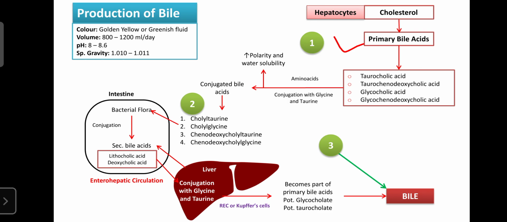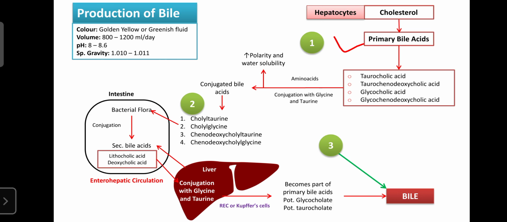These enter the liver through the portal vein, which is known as the enterohepatic circulation. The portal vein catches these acids and carries them into the liver.